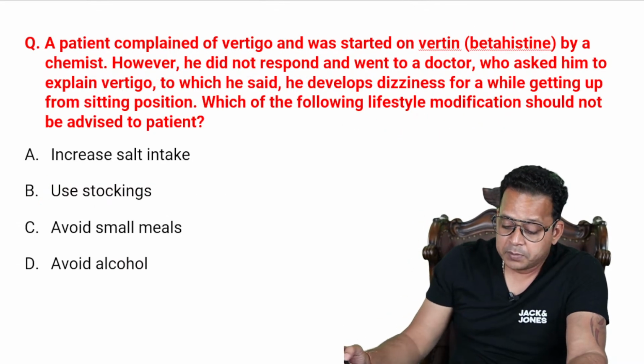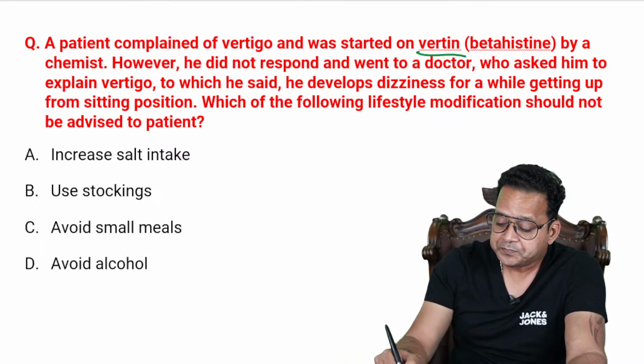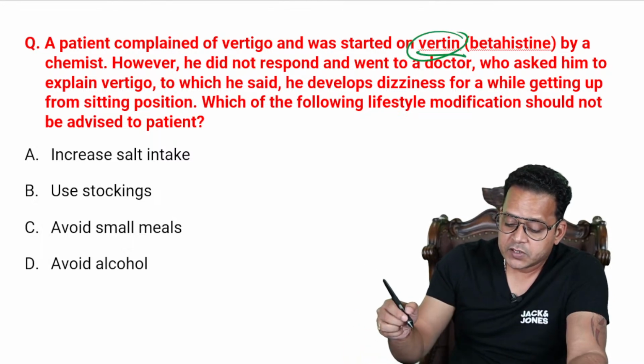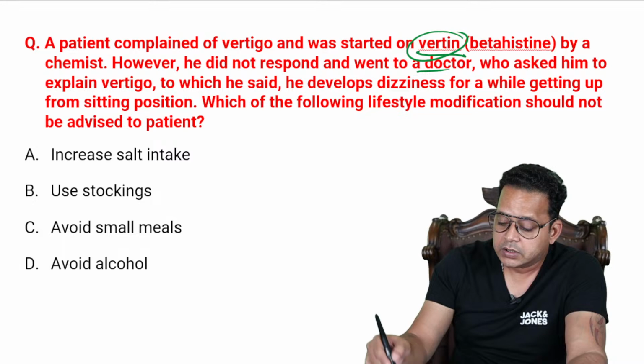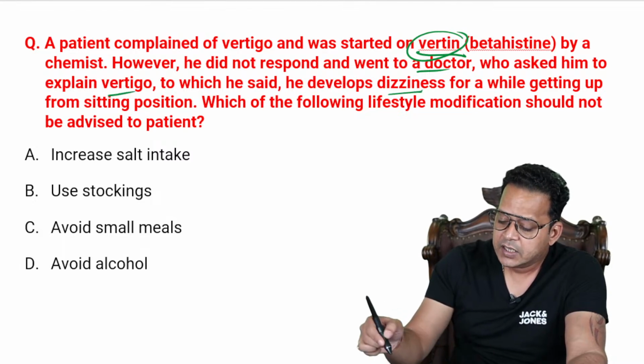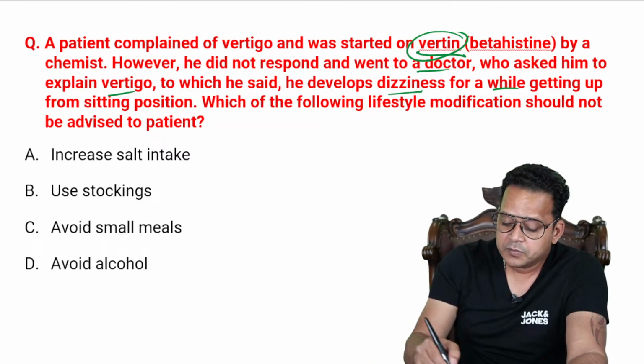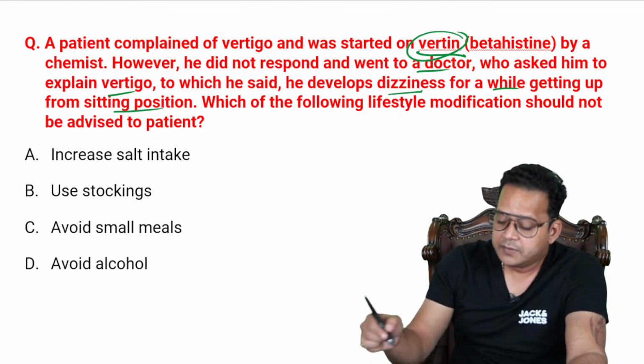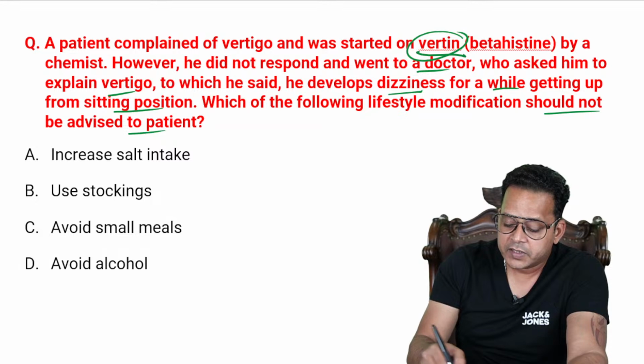A patient complained of vertigo and was started on Vertin by a chemist, however did not respond and went to a doctor, who asked him to explain vertigo, to which he said he develops dizziness for a while on getting up from a sitting position. Which of the following lifestyle modifications should not be advised to the patient?